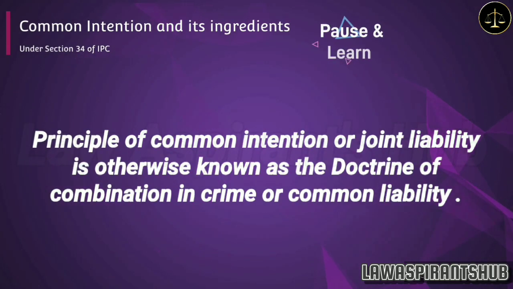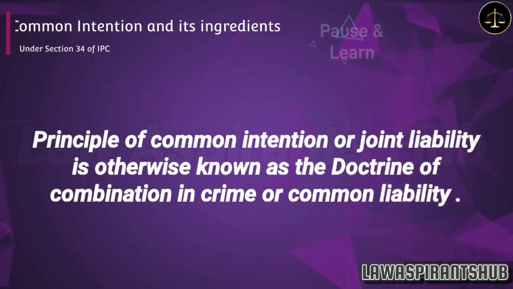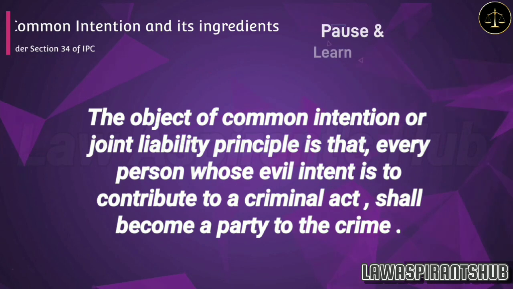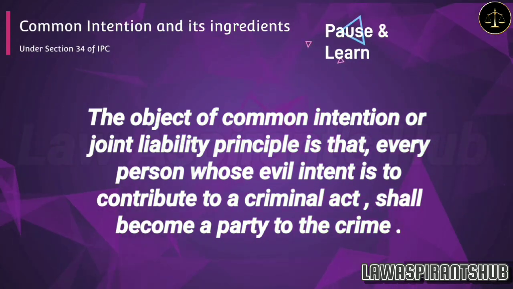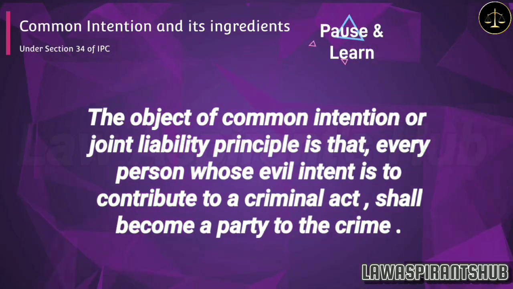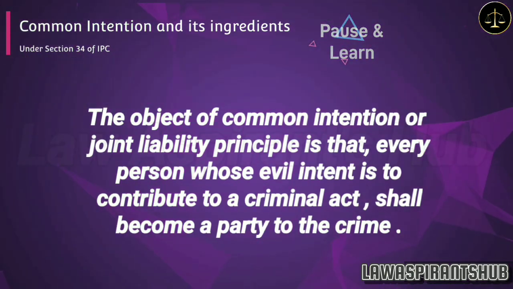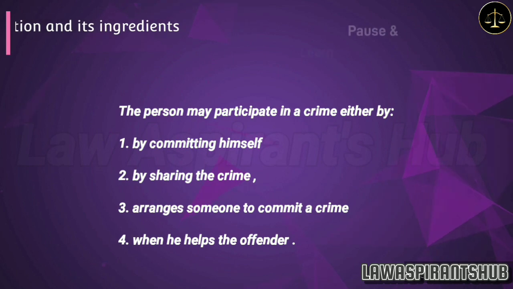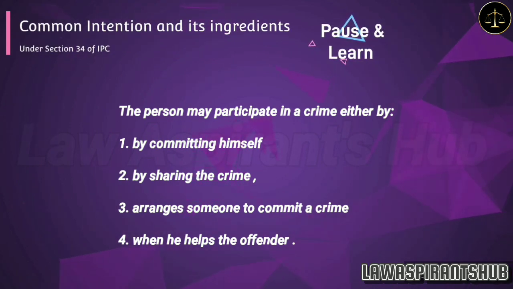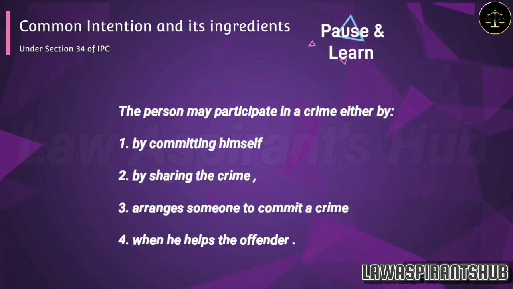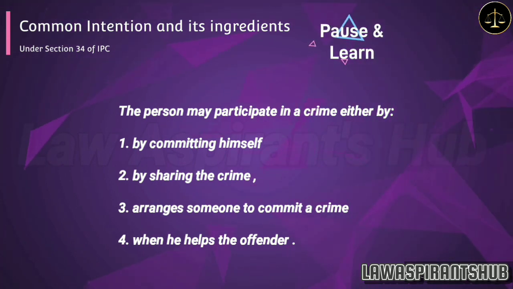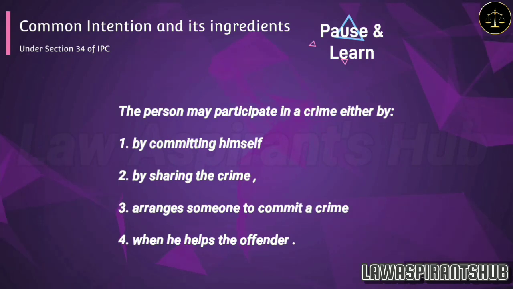The principle of common intention or joint liability is otherwise known as the doctrine of combination in crime or common liability. The object of the common intention or joint liability principle is that every person whose evil intent is to contribute to a criminal act shall become a party to the crime. A person may participate in a crime either by 1. Committing it himself, 2. Sharing the crime, 3. Arranging for someone to commit a crime, 4. When he helps the offender.